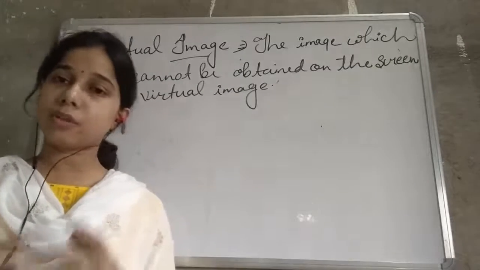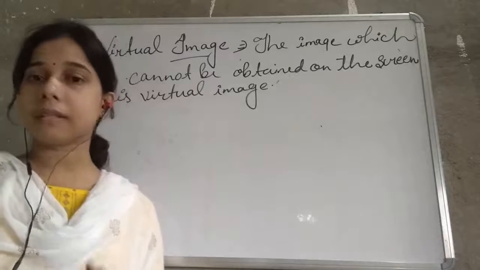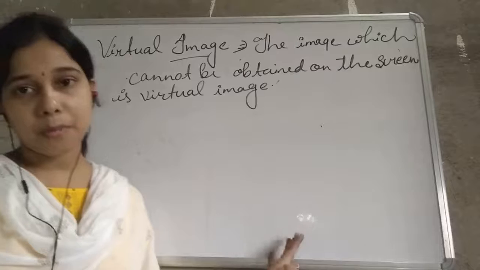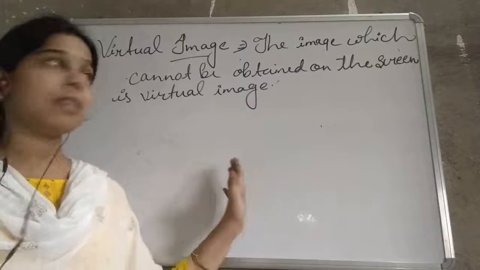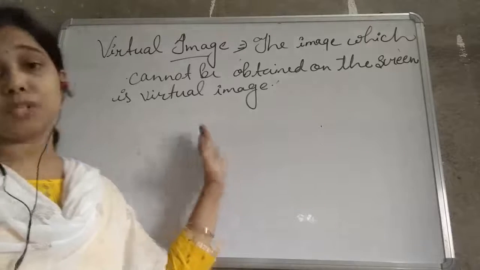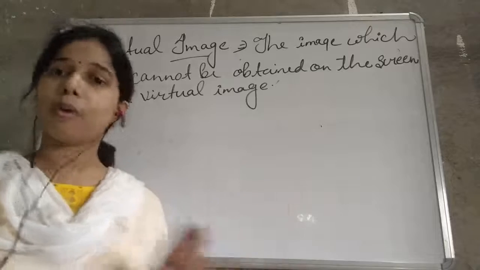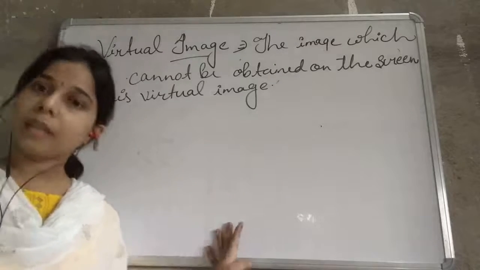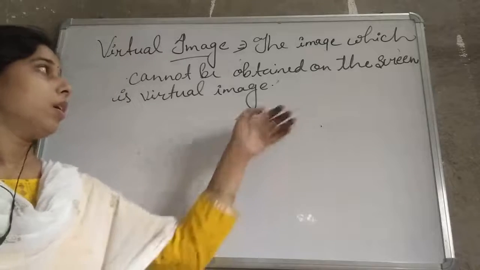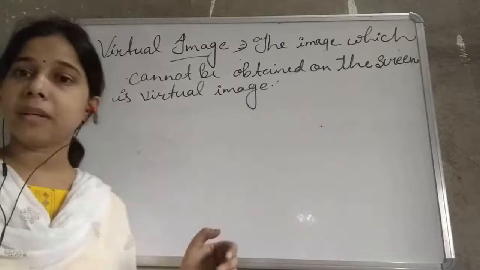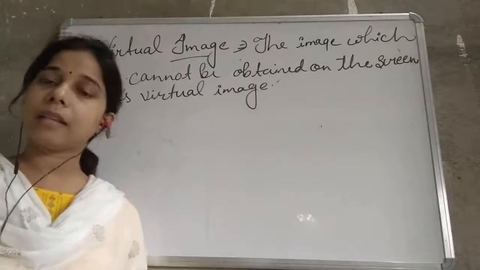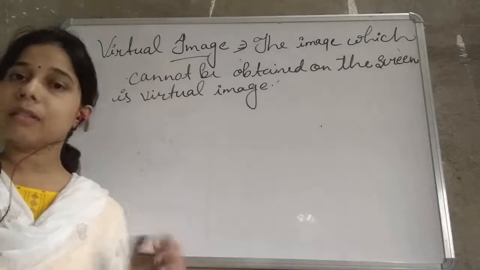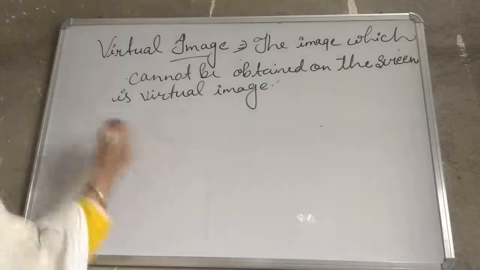They actually do not intersect with each other, but it appears that they meet at a point. Thus, the image formed is an unreal or virtual image. So we are not able to obtain the image on the screen because the light rays are actually not passing through the screen. Thus the formation of a virtual image occurs.